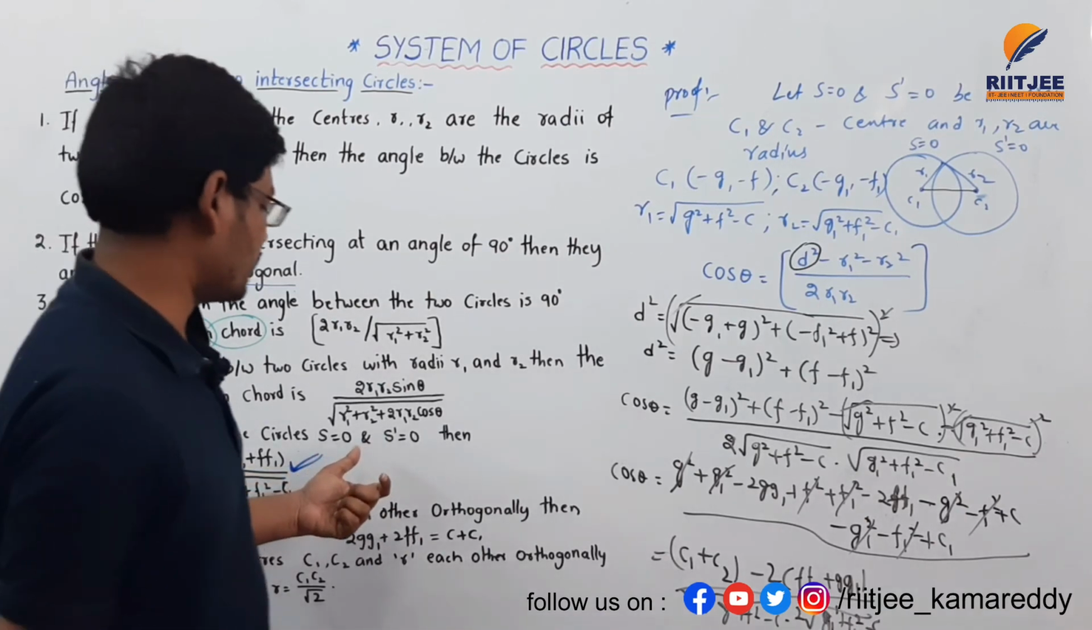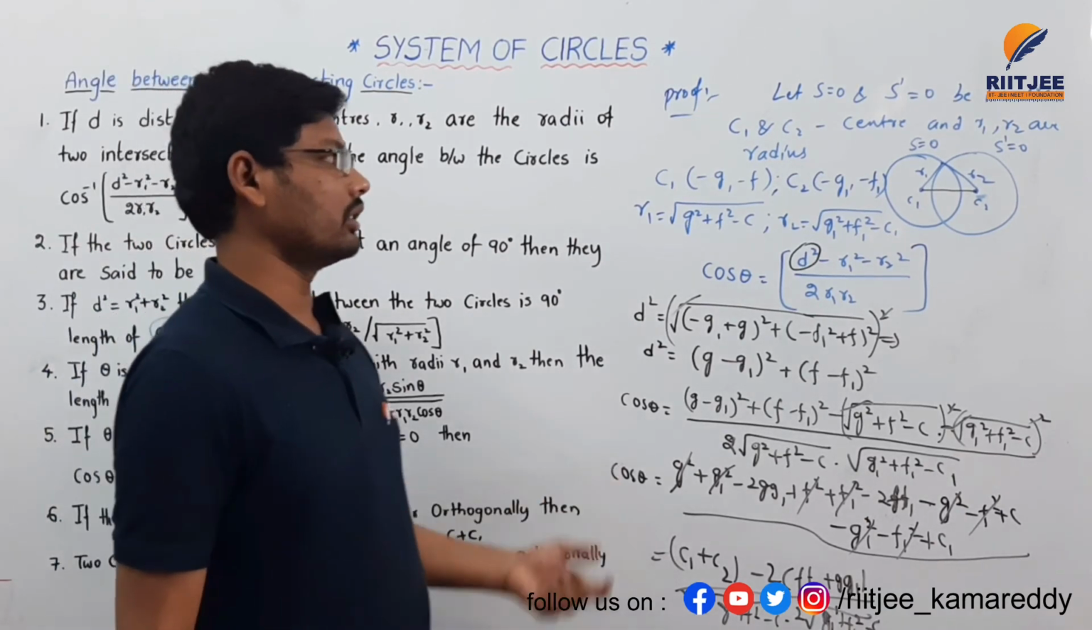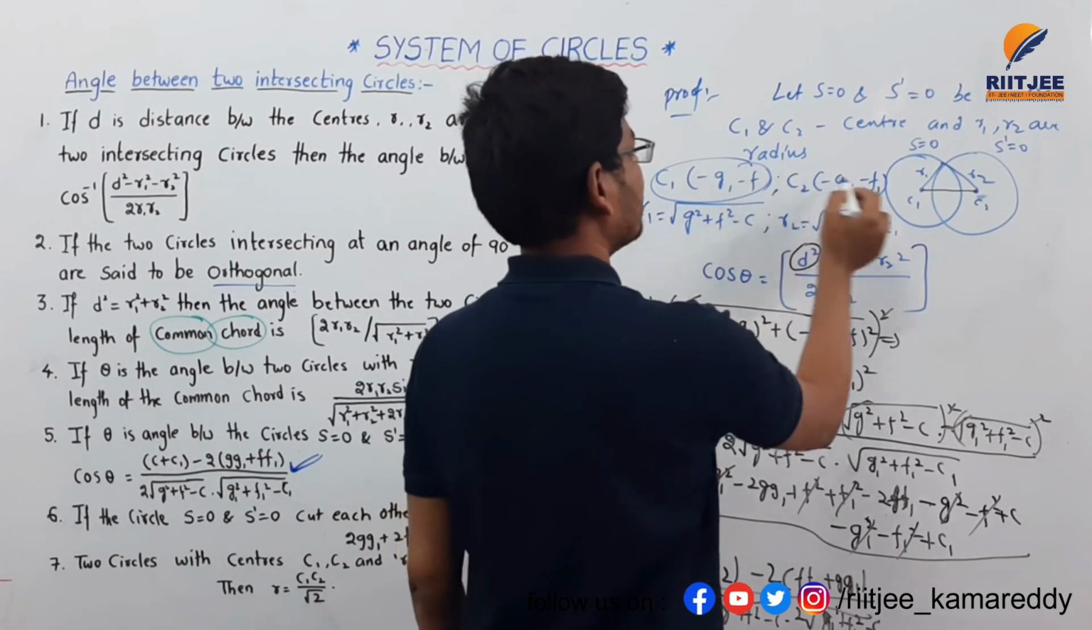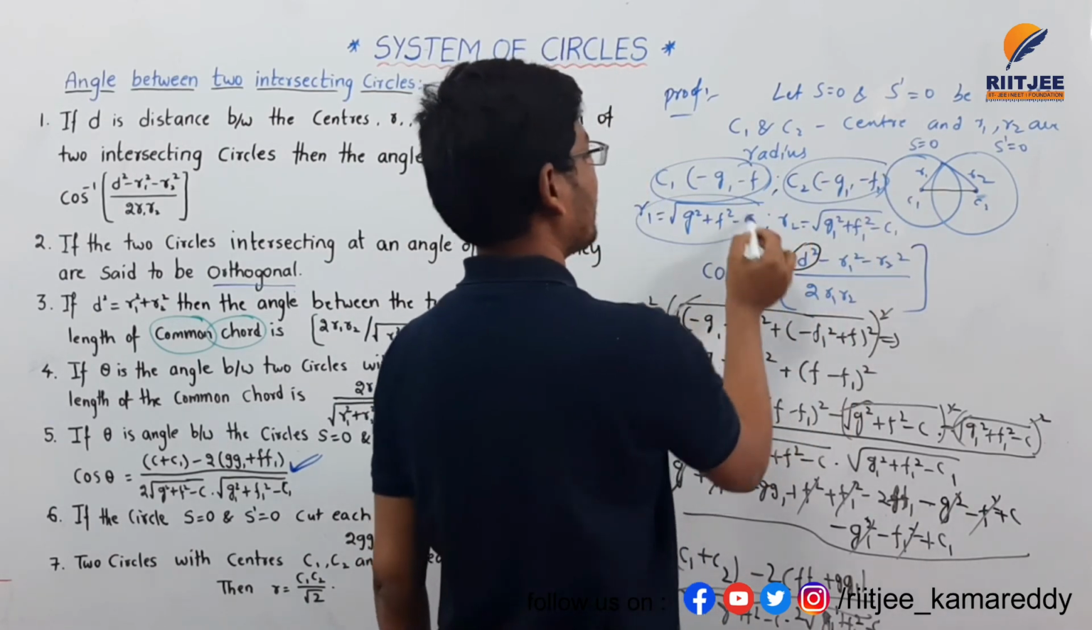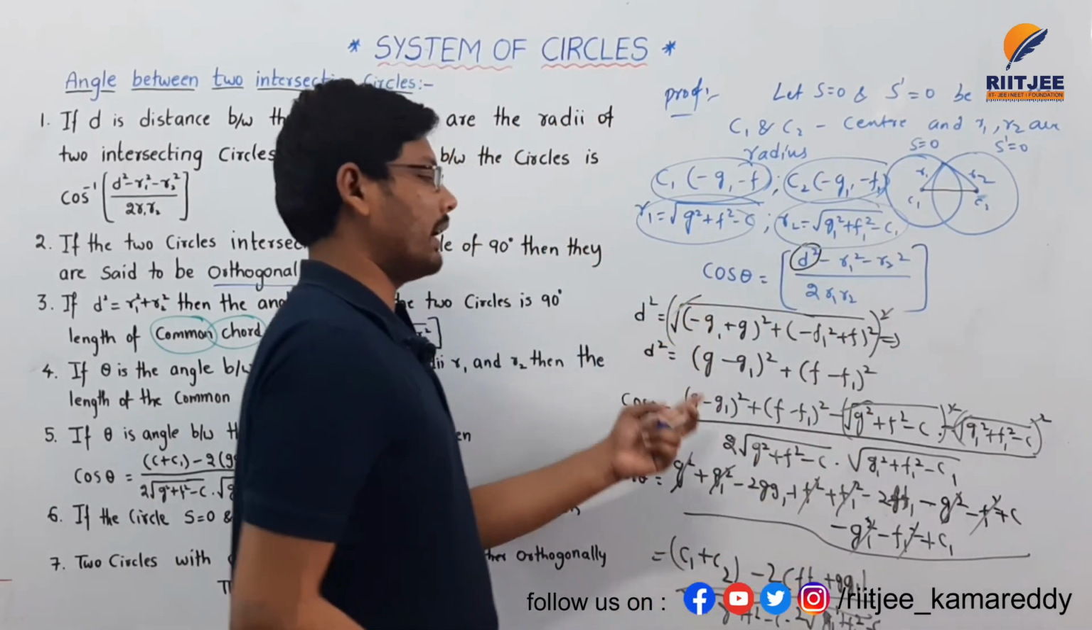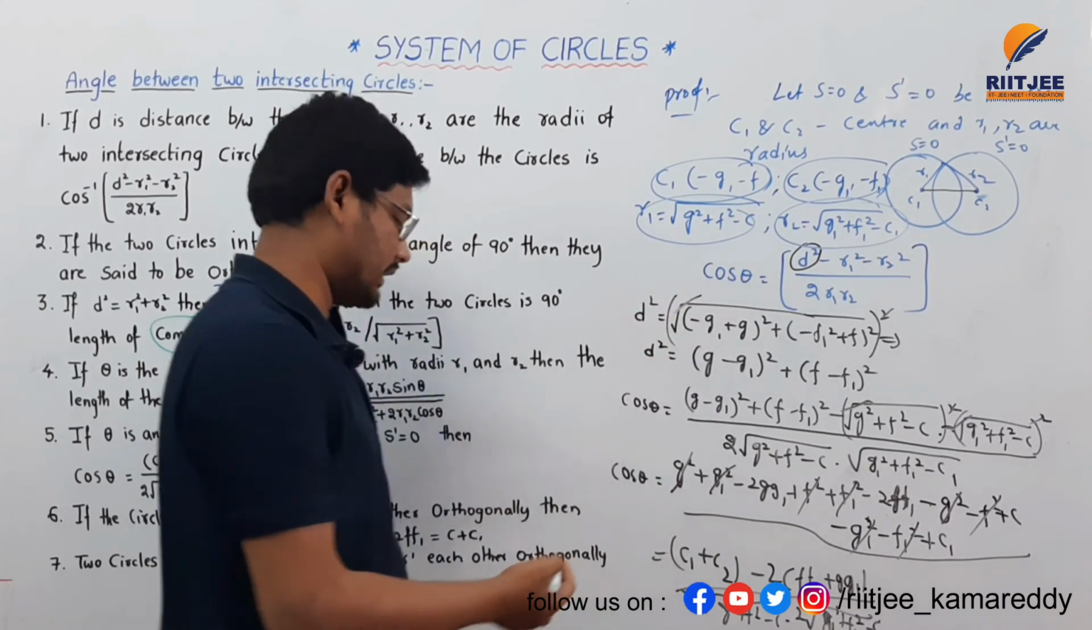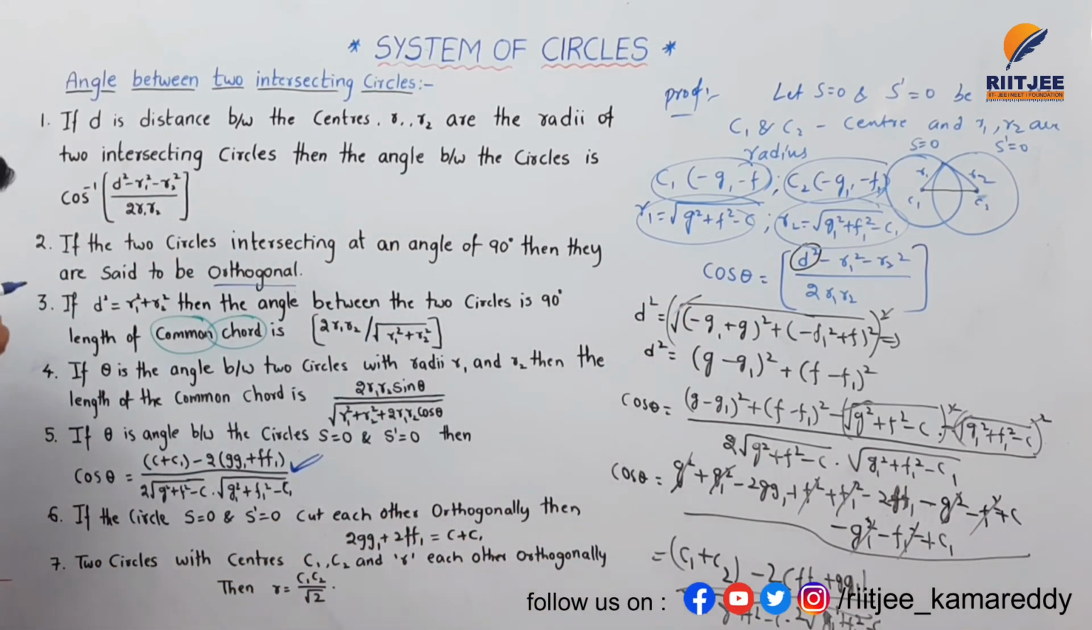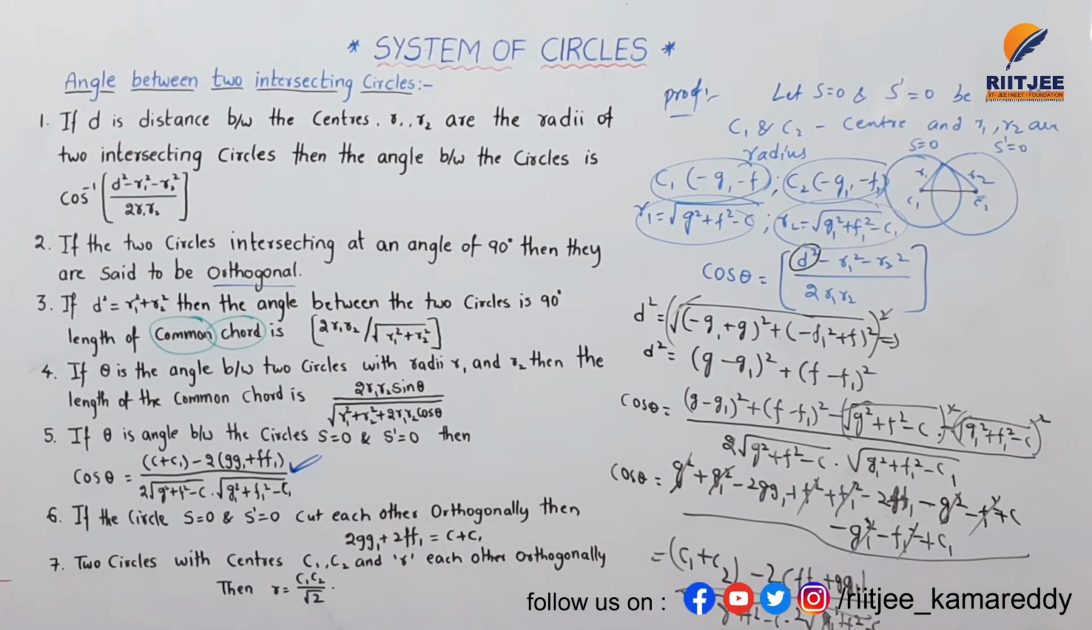So S is equal to 0 and S dash is equal to 0. Just substituting the centers C1, C2 and radii R1, R2 for the respective values in this formula, I am getting this condition here. This is all about the fifth point here, and the next point is